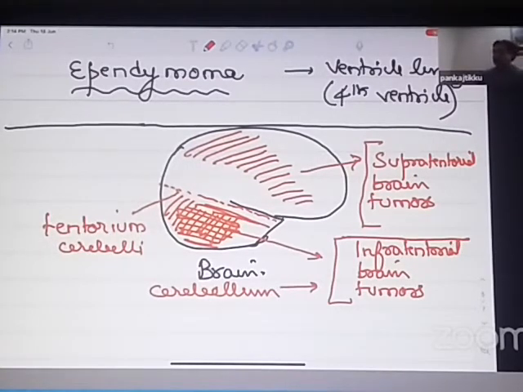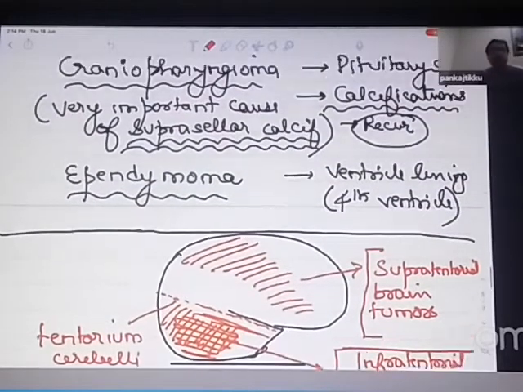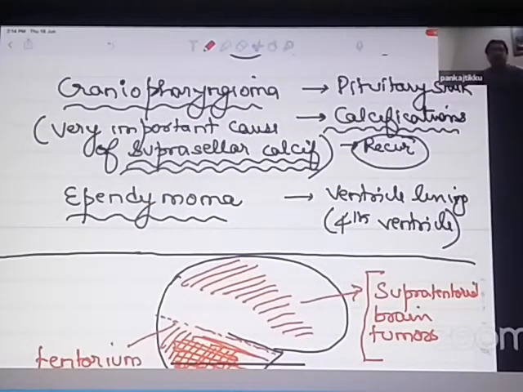So I'll just give you an example. Ependymoma, I told you, arises from the fourth ventricle lining. It usually arises from the lining of the fourth ventricle. So will it be supratentorial or infratentorial? It will be infratentorial, IT, because it is mainly arising from the fourth ventricle. Fourth ventricle is below the tentorium lining.